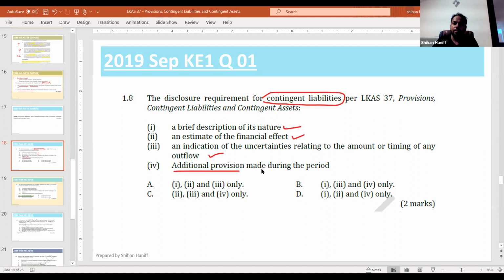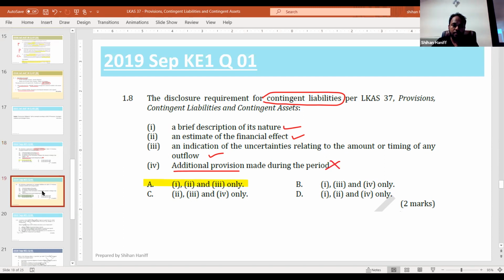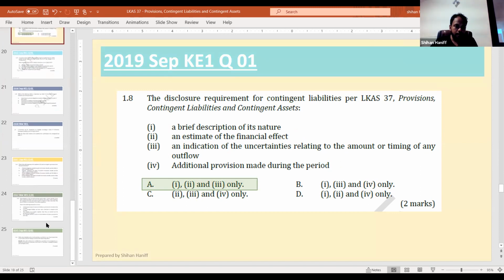Additional provision made during the year. Contingent liability means there are no provisions. So there is no additional provision for a contingent liability. Contingent liability means it's not sure. Still, the decision is pending. The court case is still pending. Right? So no additional provision. So answer A. Answer A. Right?